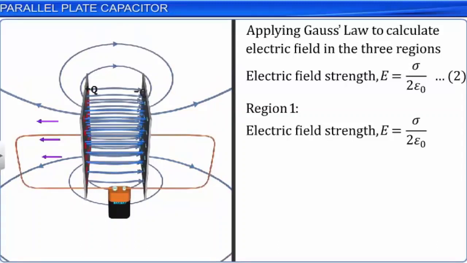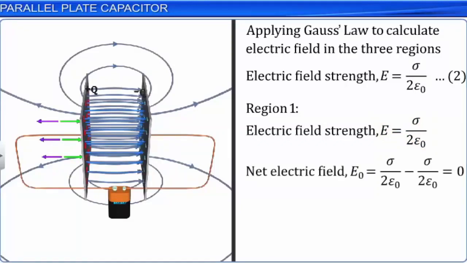Due to the negative plate of the capacitor, the electric field strength E is also equal to sigma by 2 epsilon naught, and directed towards the negative plate and towards the right. Hence, in region 1, the net electric field strength E naught is equal to sigma by 2 epsilon naught minus sigma by 2 epsilon naught, which is equal to 0, since the two electric fields are oppositely directed.